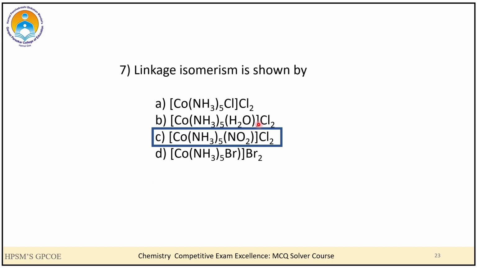You can see that in all the other examples, you do not have any ligand with more than one donor atom. However, in this case, that is example C, you have NO2 minus as a ligand, wherein I have more than one donor atom, and hence it will give rise to linkage isomerism.